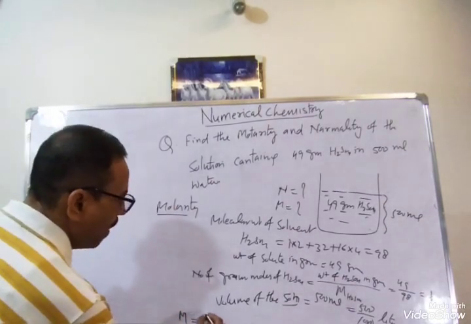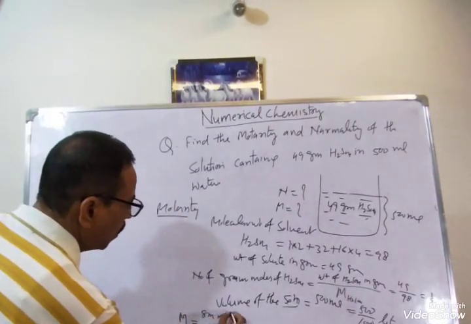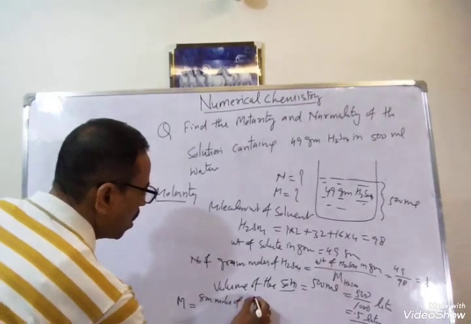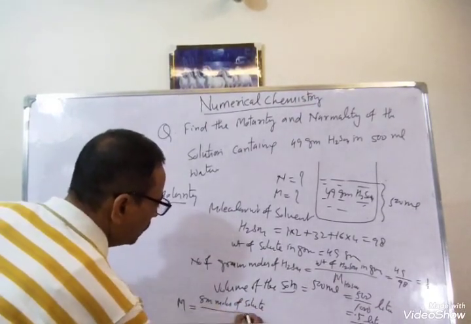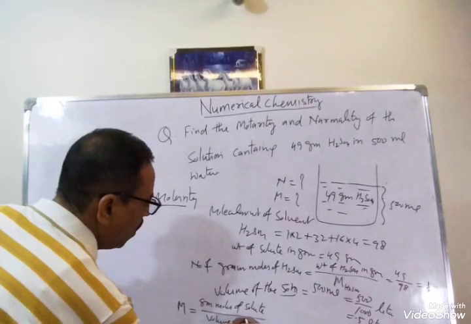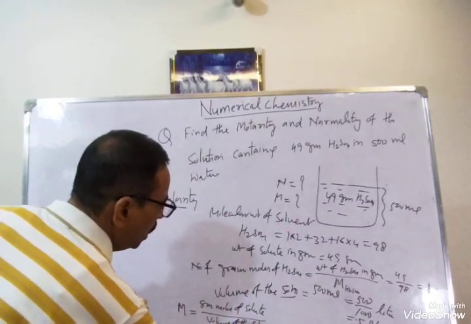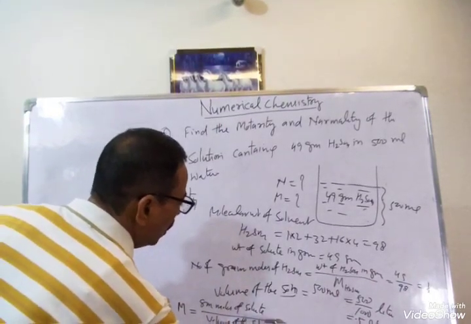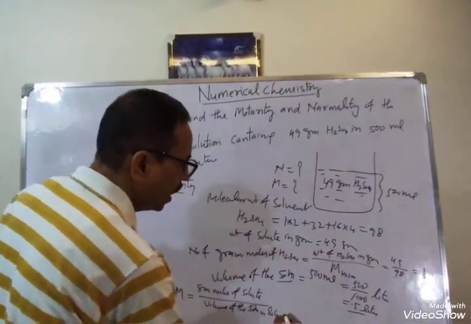Therefore molarity equal to gram moles of solute divided by volume of the solution in liter. Here both things are known.